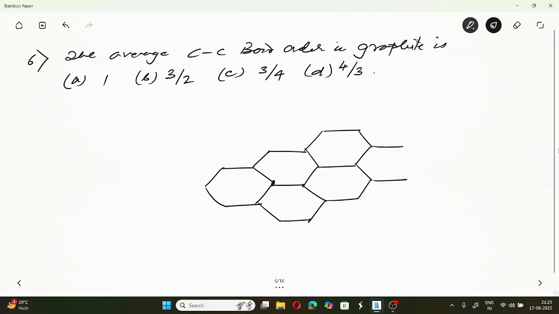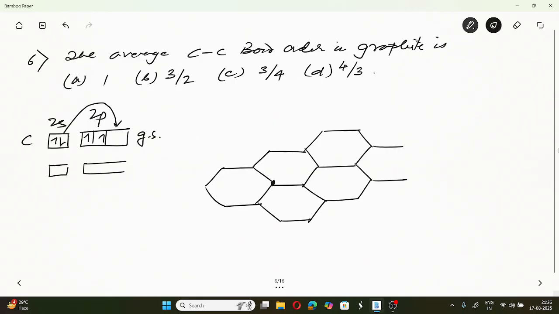And if you look at each carbon atom, this 2s2 2p2 is the ground state, and here it will be excited. This is the excited state. Now if you look at each carbon, the geometry around each carbon is planar trigonal.